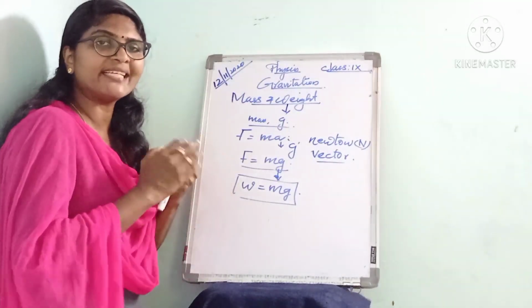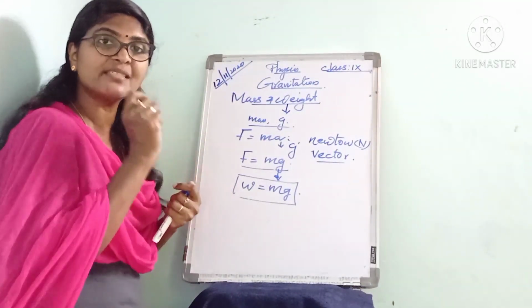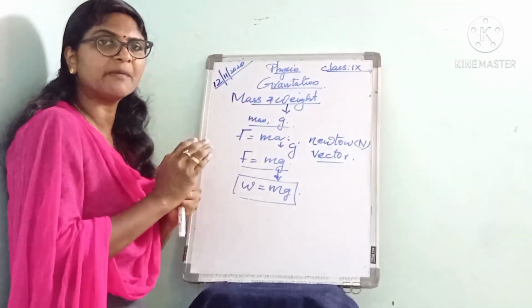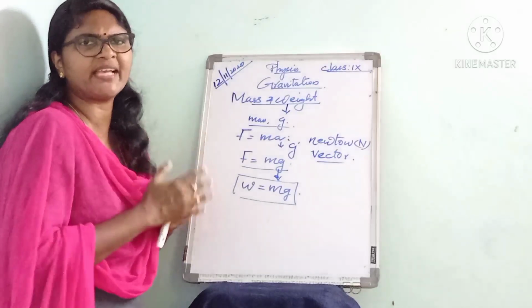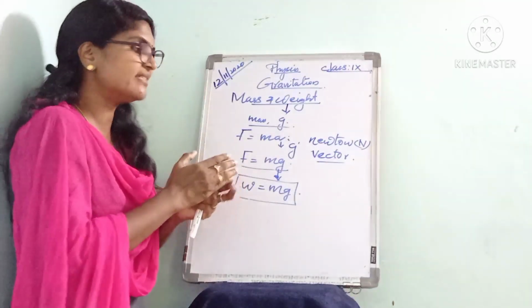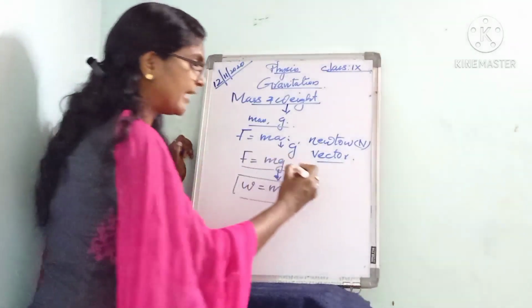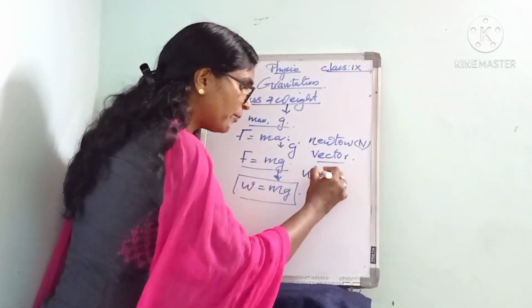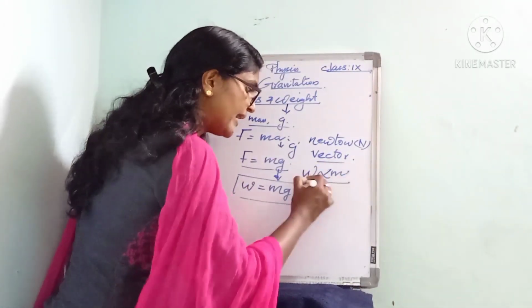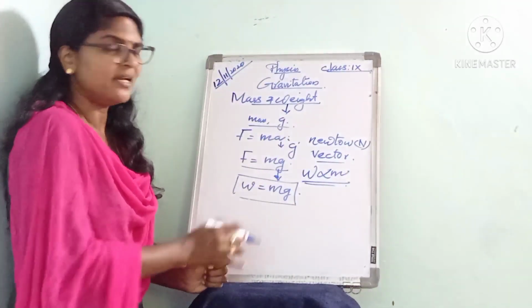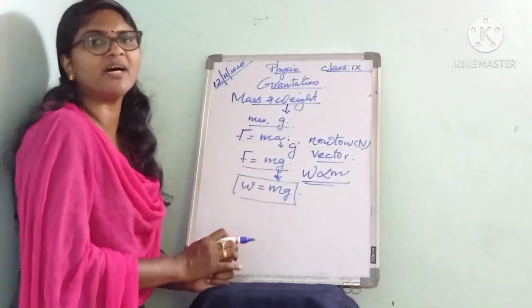Next, you know, at a given place, the value of g is constant. Suppose if we are considering a given place, suppose it is poles or equator, for a given place, the value of g is actually constant. In that case, the weight of an object is proportional to mass. So, W is proportional to what?